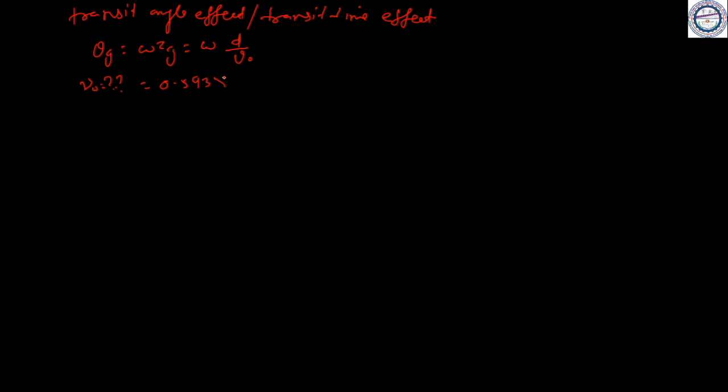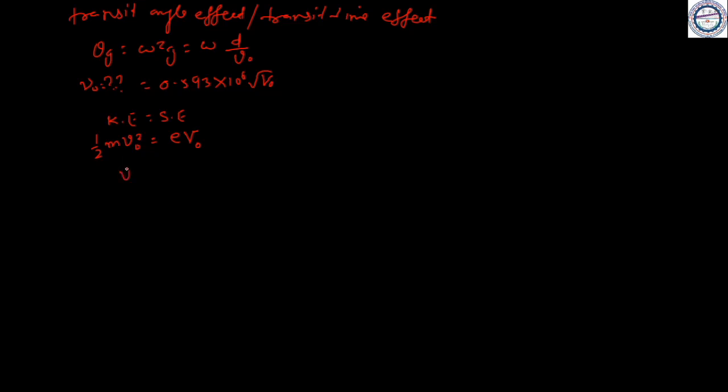So you can see here v naught can be written as 0.593 into 10 to the power 6 into square root of V0. This V0 is the potential. This can be found using kinetic energy equal to potential energy, where kinetic energy is half m v naught square, that is the carrier moving from one electrode to another, and the potential energy is from the potential applied to the carrier.